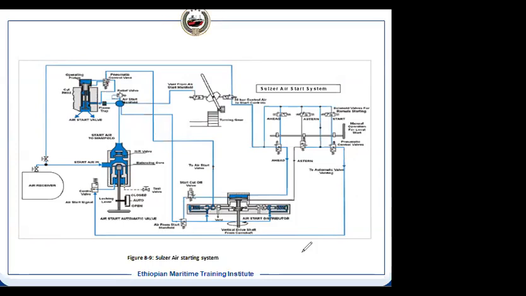Why? Because the automatic system is based on timing, that is the fixed timing of the RPM, the changeover RPM from air to fuel. If it comes, then it's changeover, it stops the air. Otherwise, it will not stop. So manually, we can physically see the RPM and change over to fuel. We can save air also. If it is automatic, that flexibility will not be there.